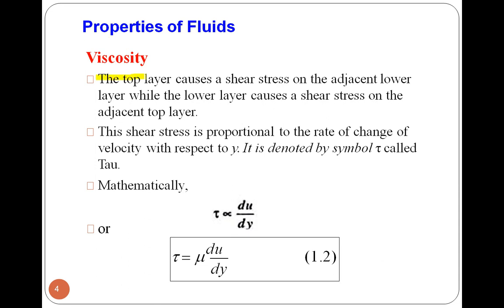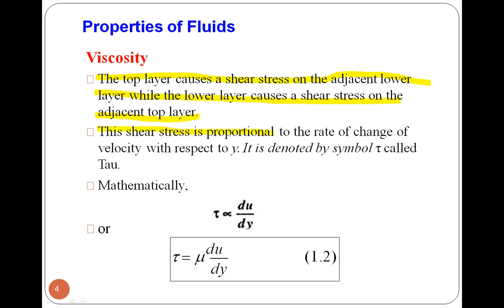The top layer causes a shear stress on the adjacent lower layer, while the lower layer causes a shear stress on the adjacent top layer. So the top layer causes shear stress on the lower layer, and the lower layer causes shear stress on the upper layer. Okay, right?